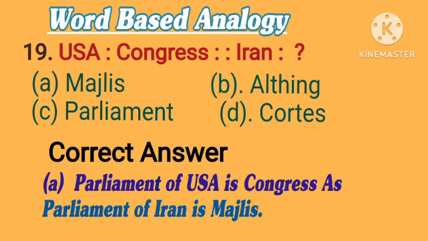19. USA is to Congress, as Iran is to what? Options are A. Majlis. B. Althing. C. Parliament. D. Cortes. Correct answer is A. Majlis. Parliament of USA is Congress, as Parliament of Iran is Majlis.